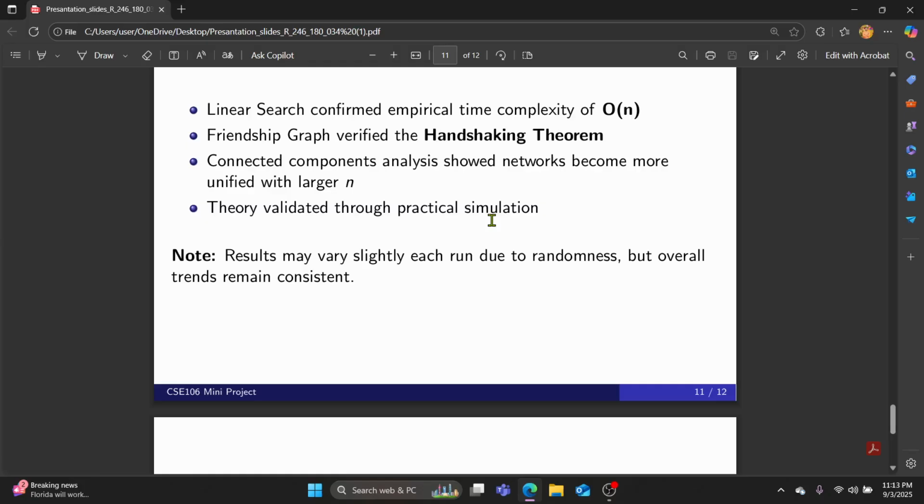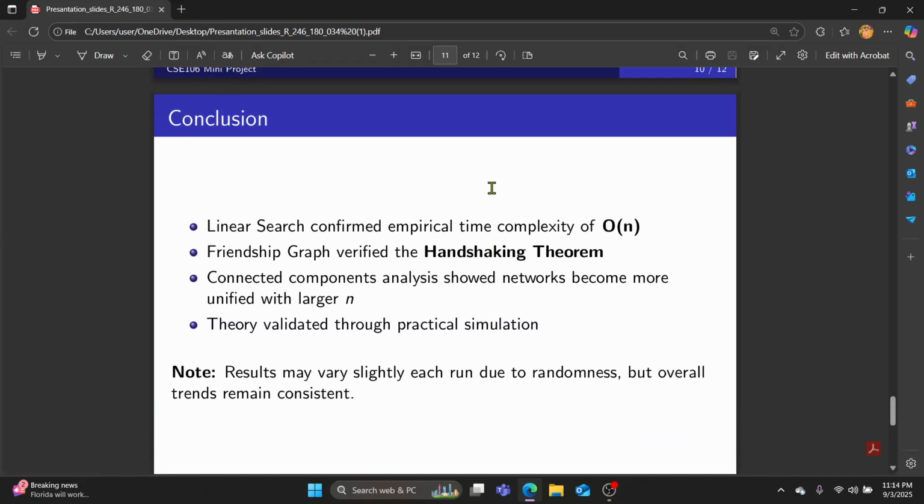To summarize, the linear search experiment confirmed the empirical time complexity of O(n). The friendship graph simulation verified the handshaking theorem. The connected components analysis showed that larger social networks tend to merge into fewer components, meaning higher connectivity. Overall, this project successfully validated discrete mathematics theory through practical programming and experimentation.